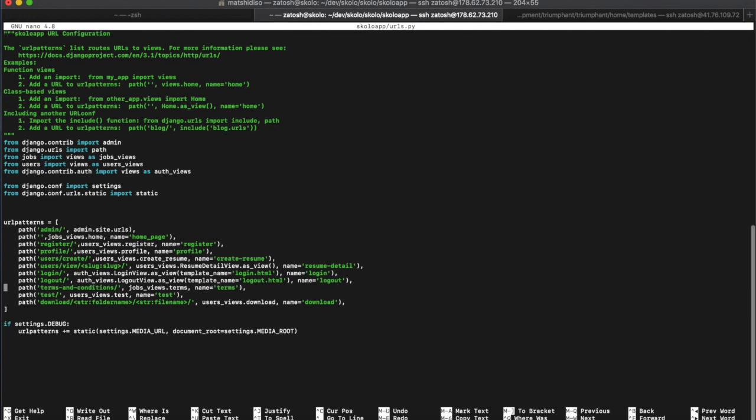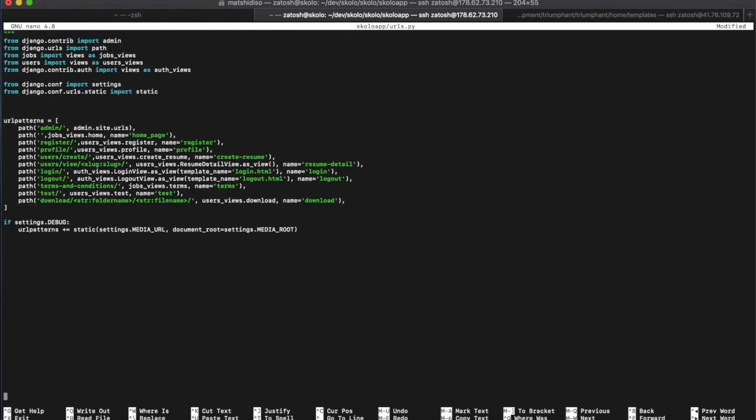Right, so once I've opened that, I think I already have a path here for testing. I called it path test at the bottom over there. Can you see it? I'm going to try and see if I can take this up a little bit. All right, there you go. If you look at this path that I'm highlighting, it's called test, and it's users views.test. So I need to change this: it needs to be users views dot test email. I think I copied it, so I'm just going to paste it. And then the name is going to be test.